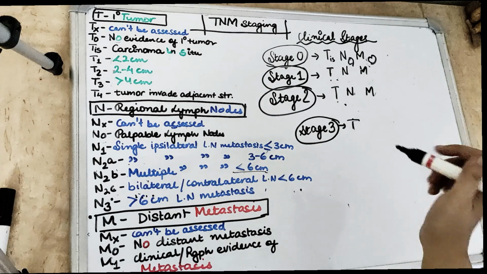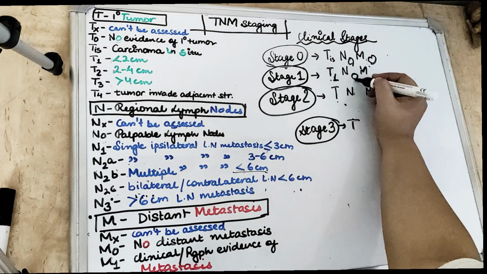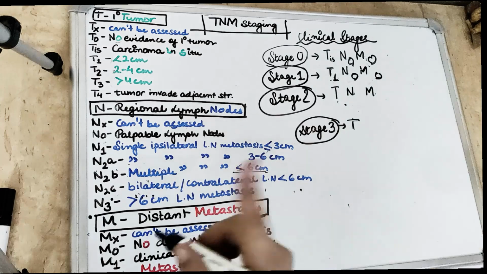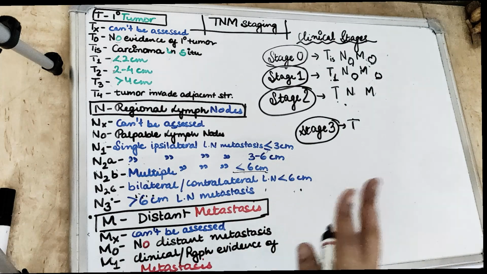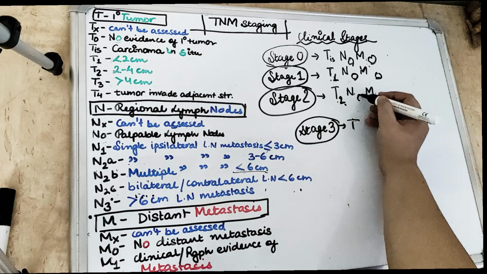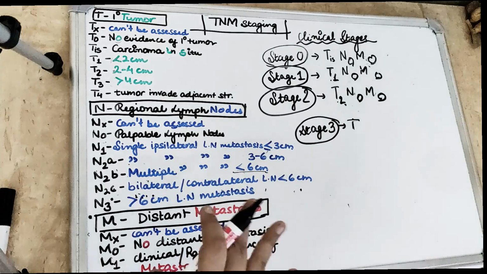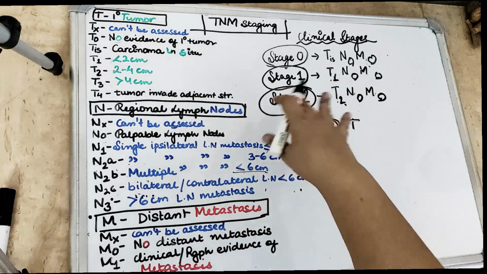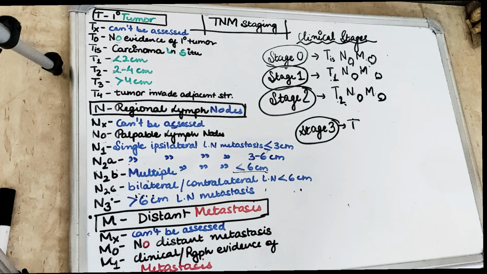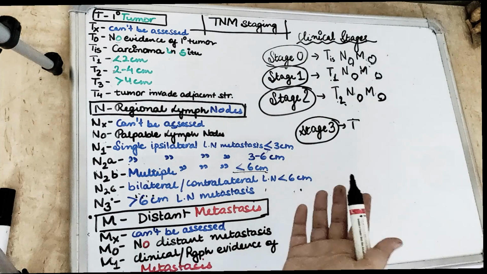Then comes stage 1. Stage 1 is T1, but the rest is still 0. So N0, M0, but T is 1. Stage 2 is T2, N0 and M0. So till here it is very normal: everything goes with T. Stage 1, T1 will be there. Stage 2, T2 will be there.